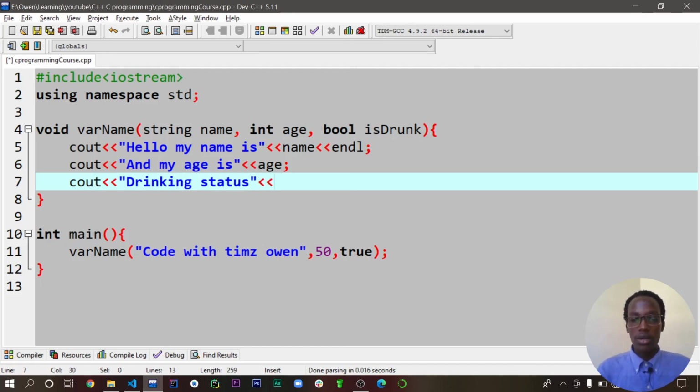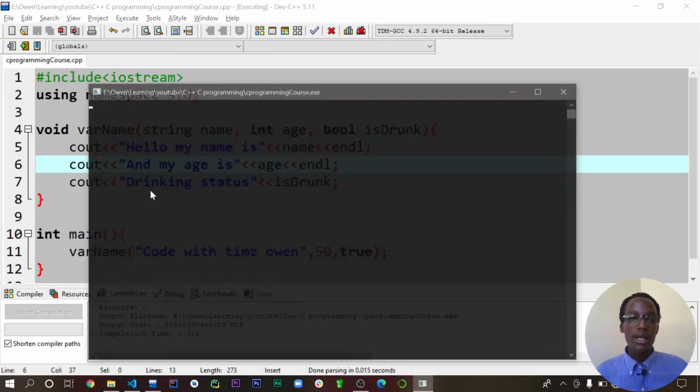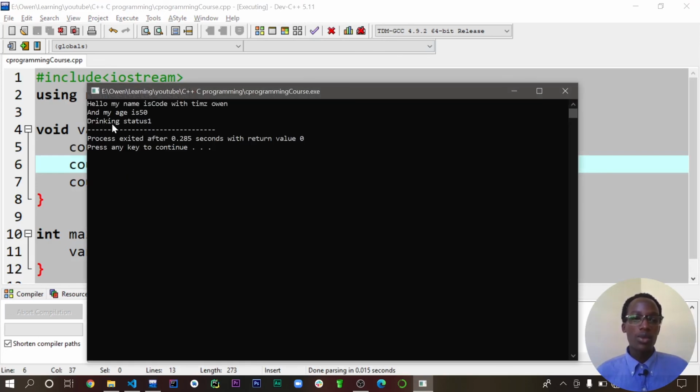Then we pass in now our Boolean here, that is isDrunk. So let's bring this one in another line so that it becomes a little bit well formatted. So we now have drinking status as 1.